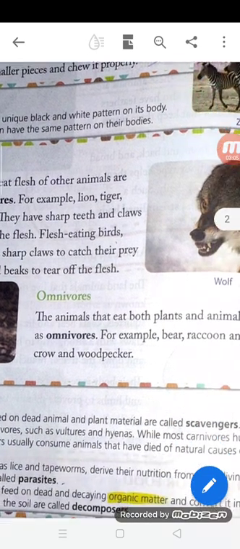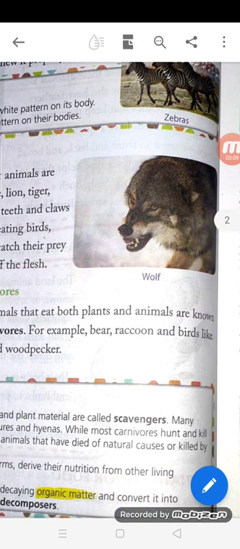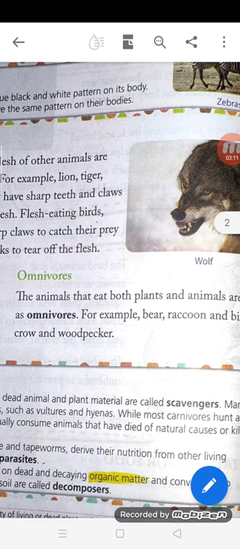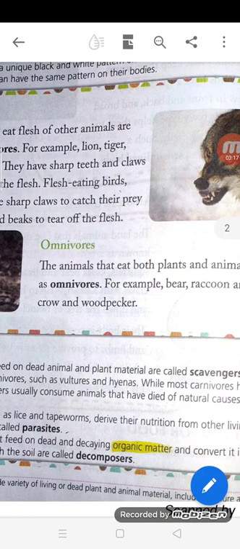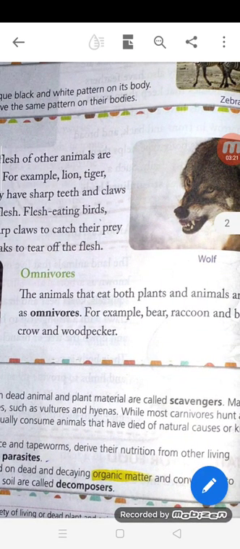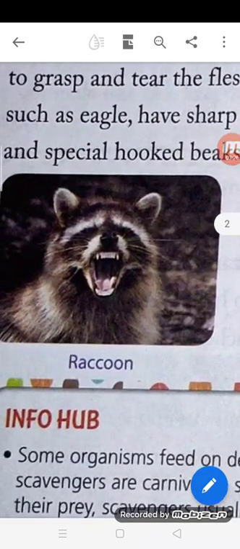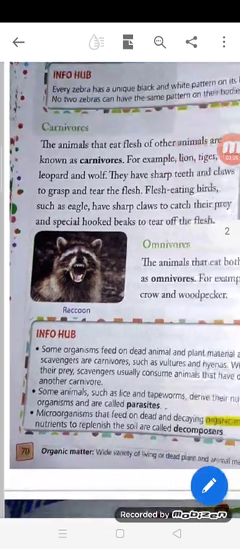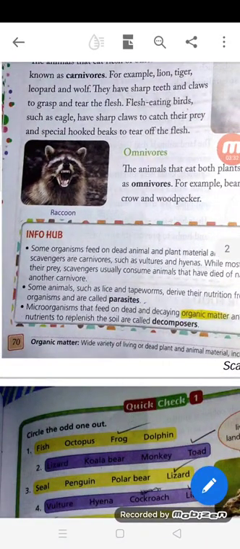Now see omnivores. Animals that eat both plants and animals are known as omnivores. For example, bear, bracken, and birds like crow and woodpecker. They are known as omnivores because they eat both plants and animals. Yes.